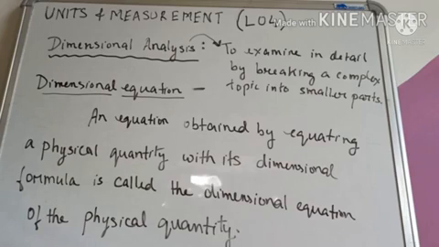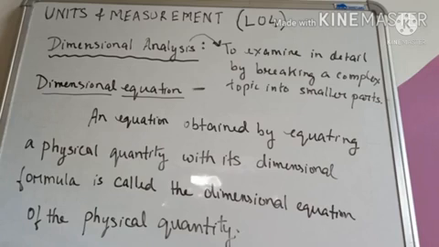Okay, suppose we take length. So for length, we write the dimensional formula as L. Similarly, if we take area, then for area, we take the dimensional formula as L square, and the unit will be meter square. Right? Similarly, for volume, the dimension is L cube, and the unit is meter cube. So all those are dimensional formula.